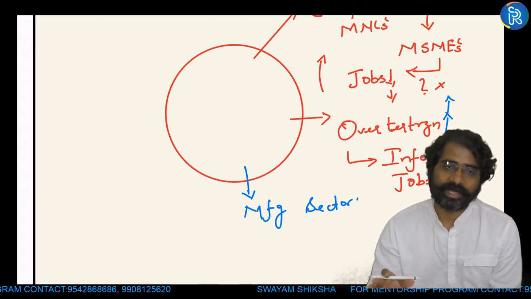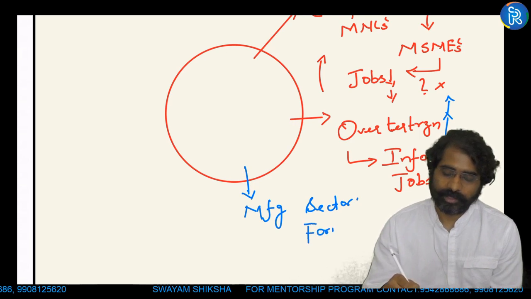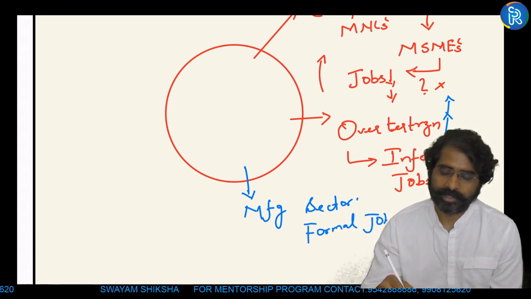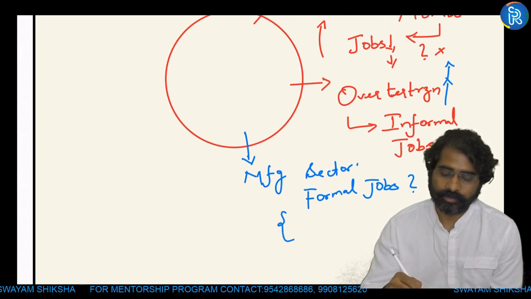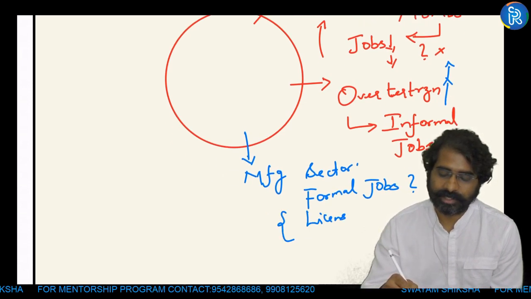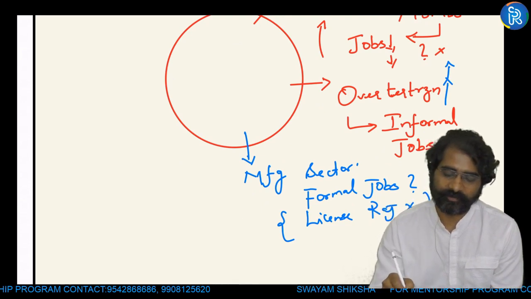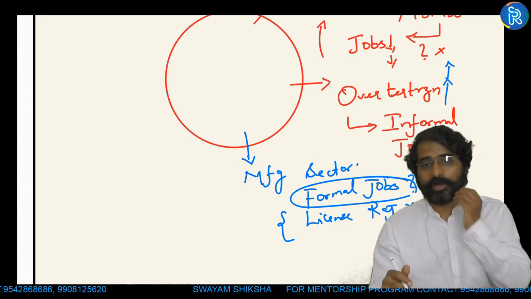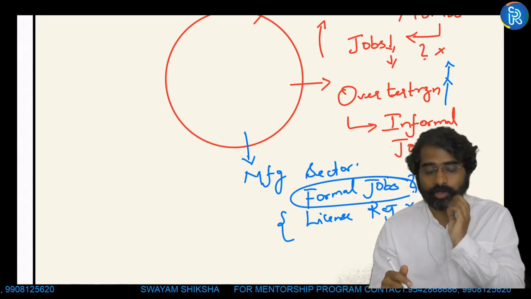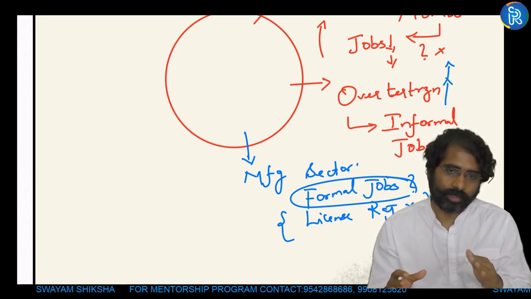Manufacturing sector was stagnant means obviously formal job creation did not happen. And problems with respect to License Raj, etc., could not be eliminated completely. So formalization did not happen. Formal jobs in the manufacturing sector could not be created.